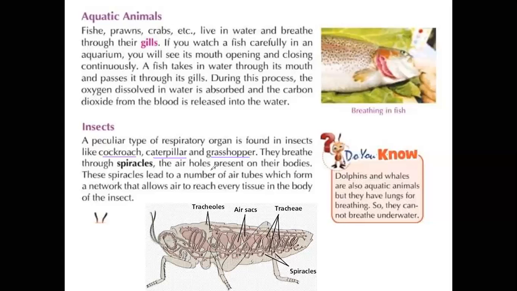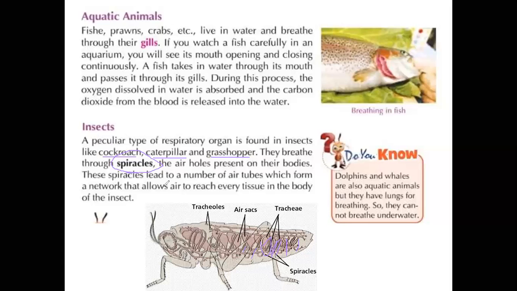These kinds of organisms breathe through the spiracles. Remember this word. The insects contain spiracles. See here the downward diagram. This diagram contains the spiracles. These are all the spiracles, right?